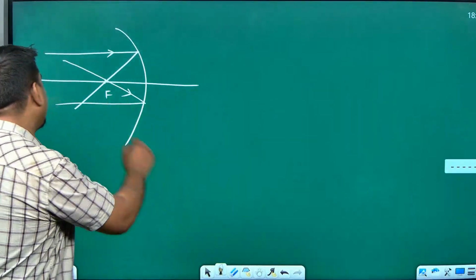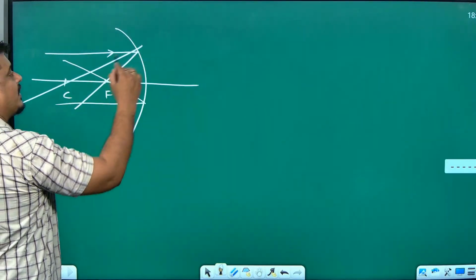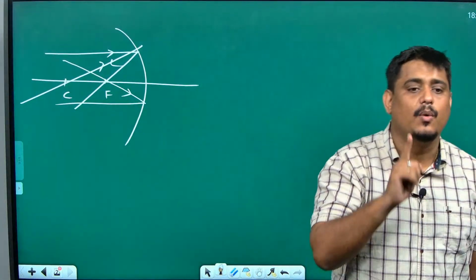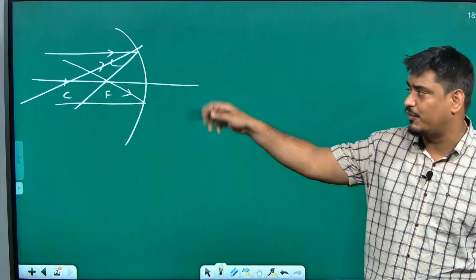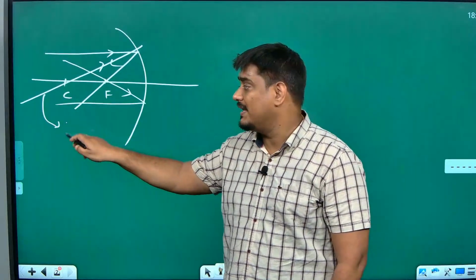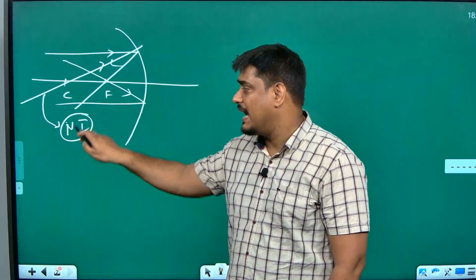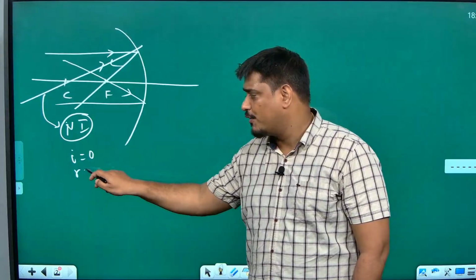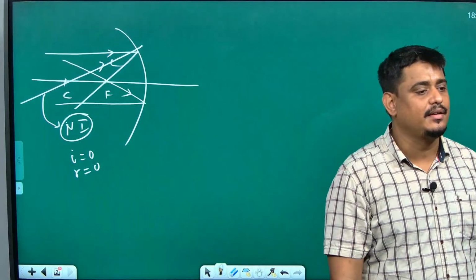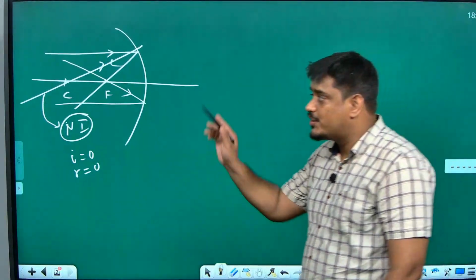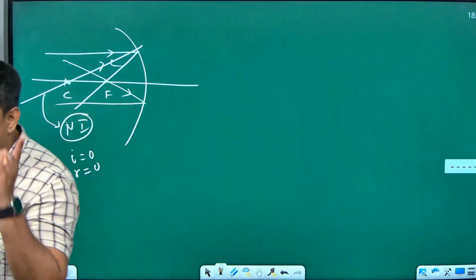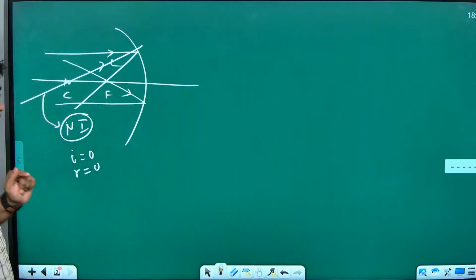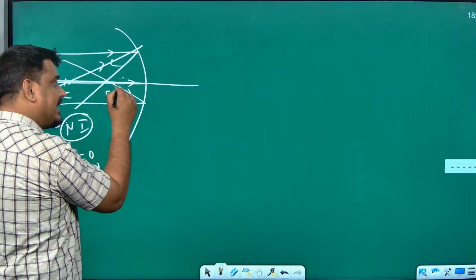The third rule is any ray passing through the center of curvature will retrace its path. It will hit, and it will come back. The reason is, whenever a ray is going through the center of curvature, it is called normal incidence. What is the meaning of normal incidence? Angle I is 0. Angle R will also be 0, because the law of reflection says that angle I is equal to angle R. It means any line which joins the center of curvature with the mirror will be a normal line. It means if a ray is coming along the principal axis also, it will retrace its path.